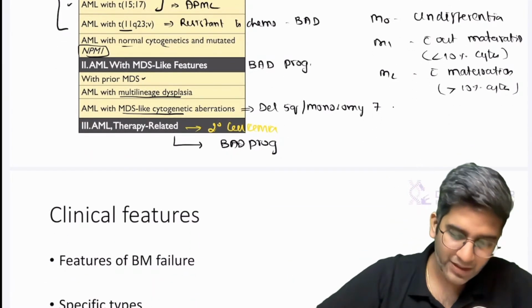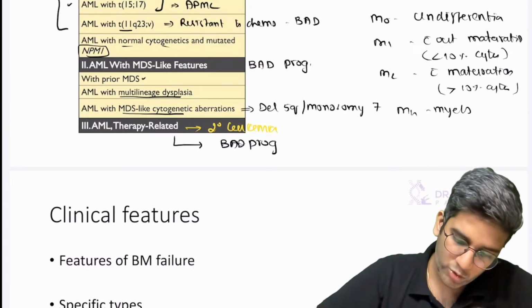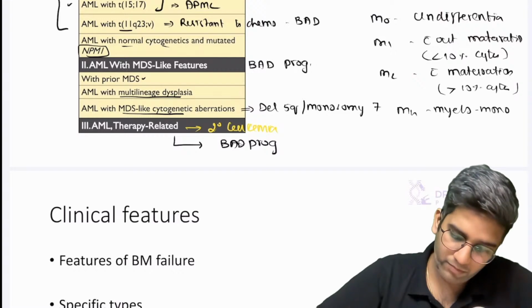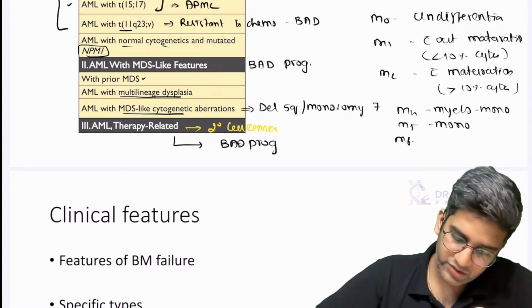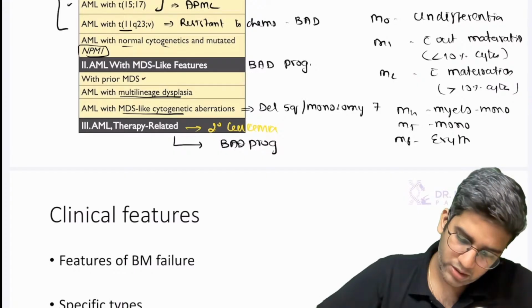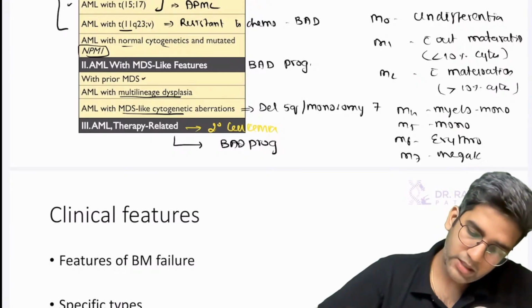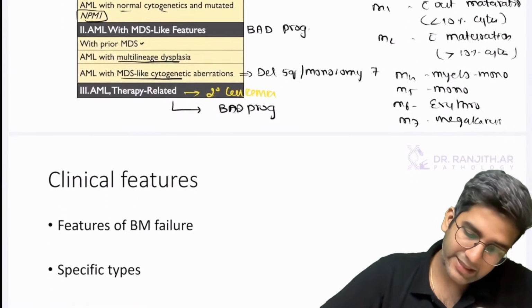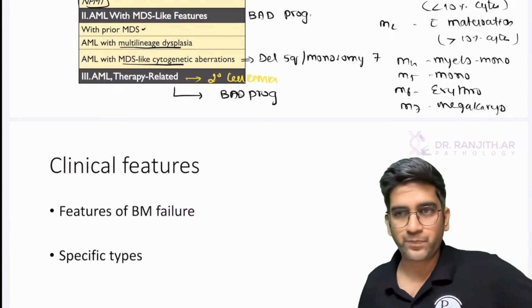Questions will be simple. APML is AML M3. M4 is myelo changing to mono, so both of them. M5 is mono. M6 is erythro. M7 is megakaryo. Since the myeloid precursor gives rise to all these lineages, I can have AML with all these subtypes. Fine.